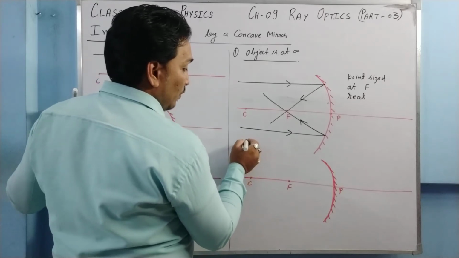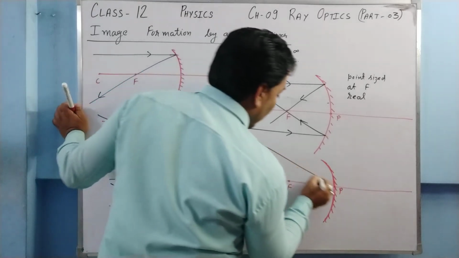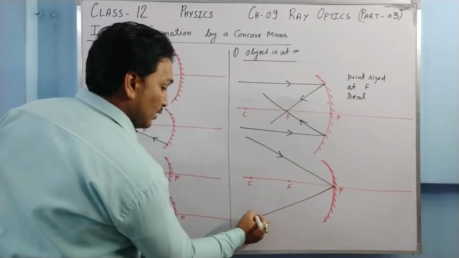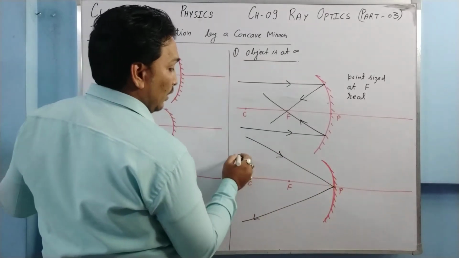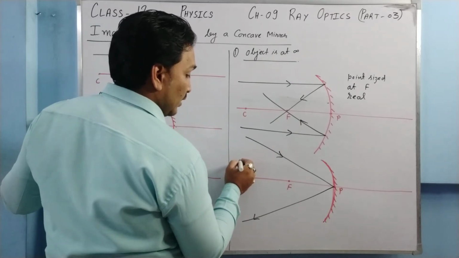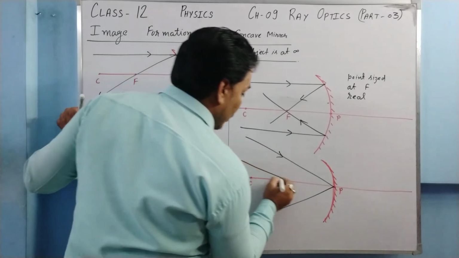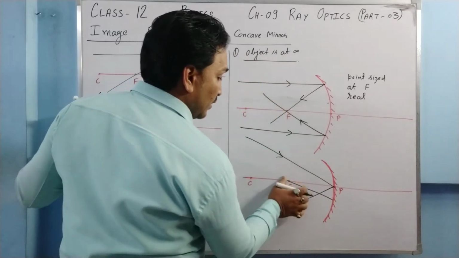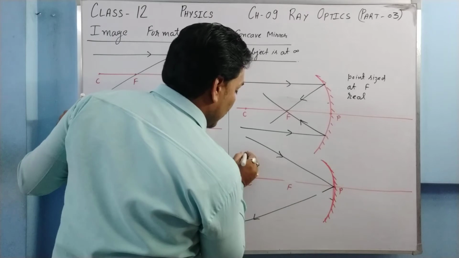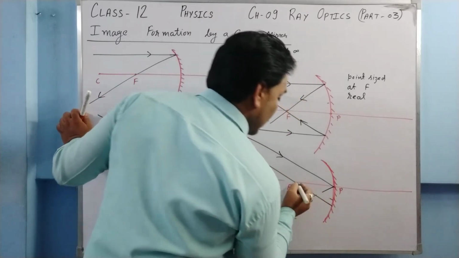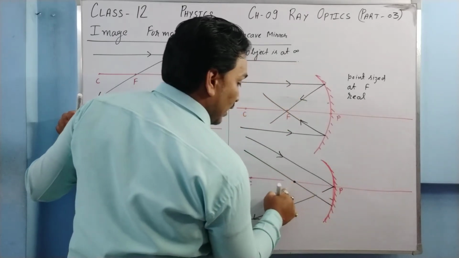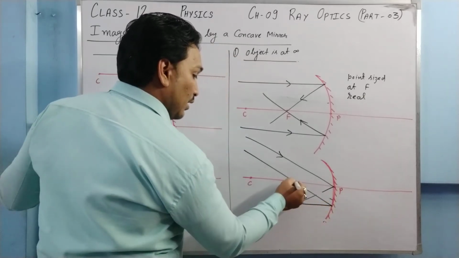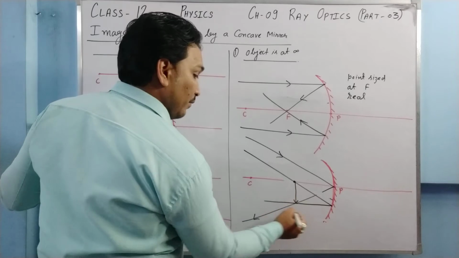One ray of light, say, goes directly to the pole and gets reflected back like this. Another ray of light passes through the focus, parallel to the previous one, and after getting reflected back, the image is formed at the focus only.